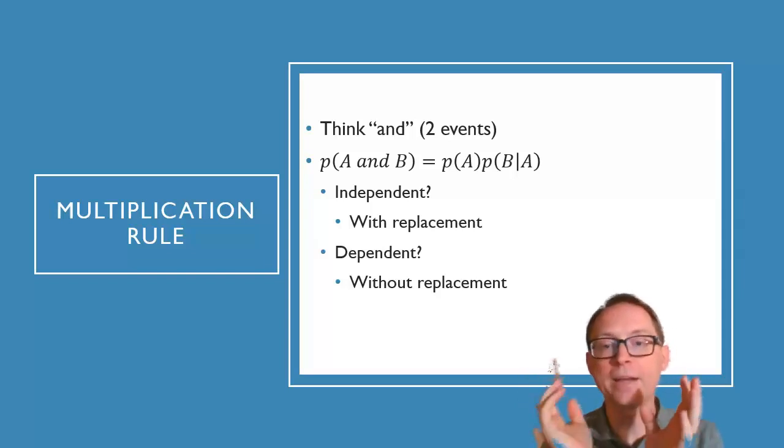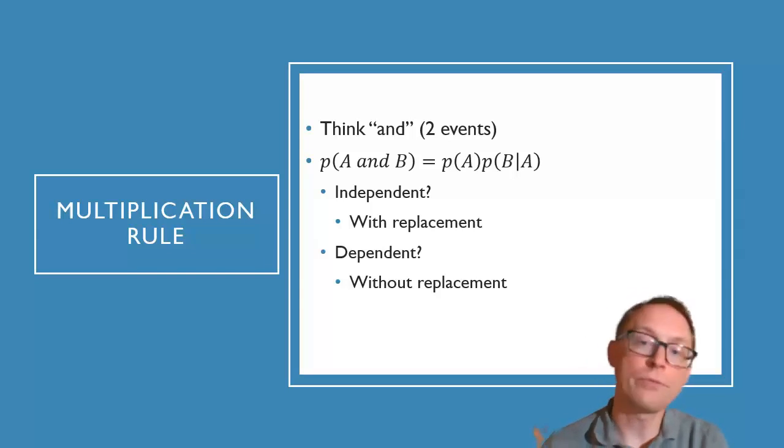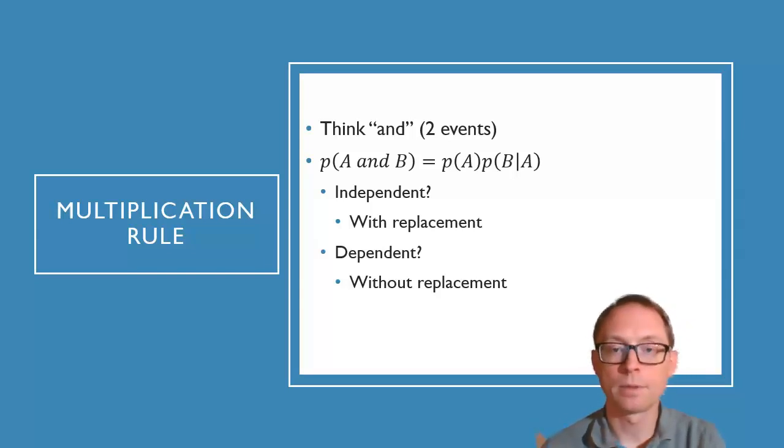When we're talking about these, we need to think about the probability of the first thing happening and then the probability of the second thing happening if the first thing happened. Does that make sense?